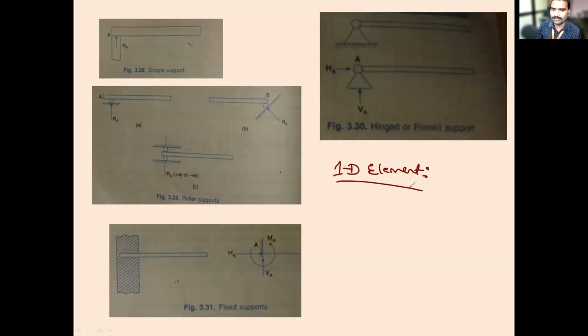Sir, the photo on your screen is not clear? No, it is clear. Okay. These are one-dimensional elements. I want the definition. One-dimensional element means the element which has only one length. It means we have x direction, y direction, and z direction. We can measure any one type of dimension. Just a minute.